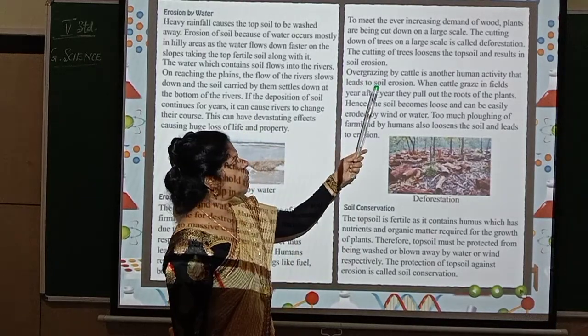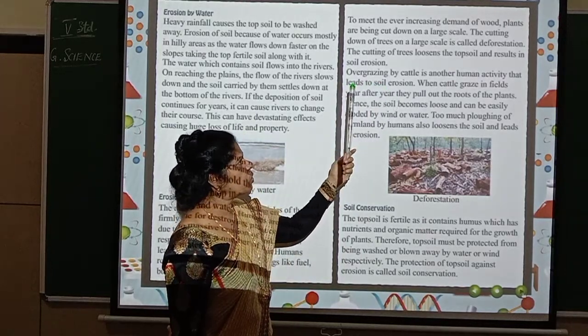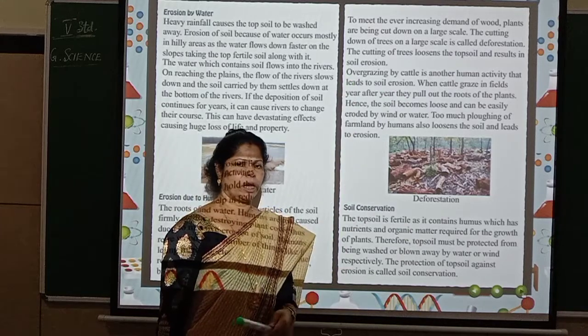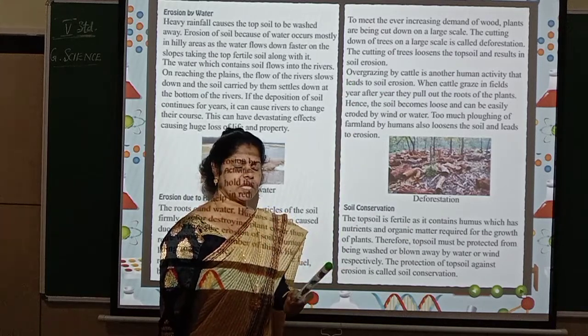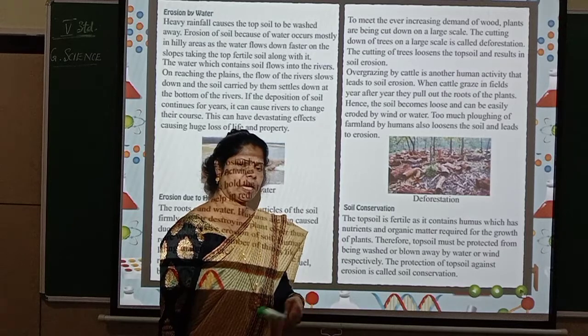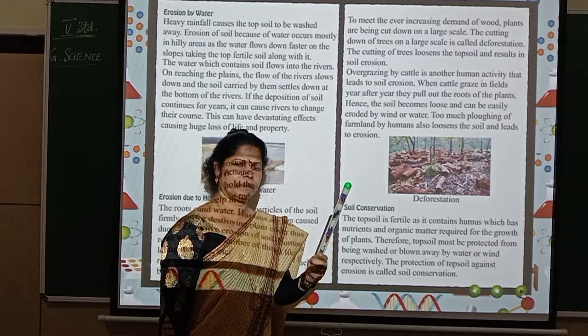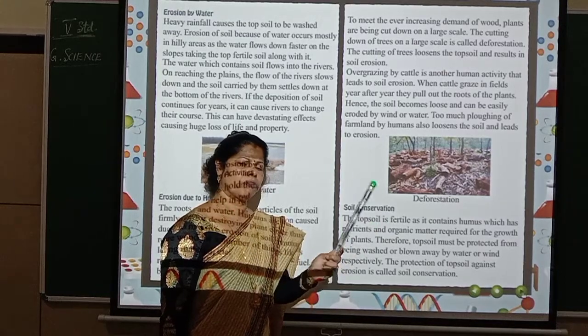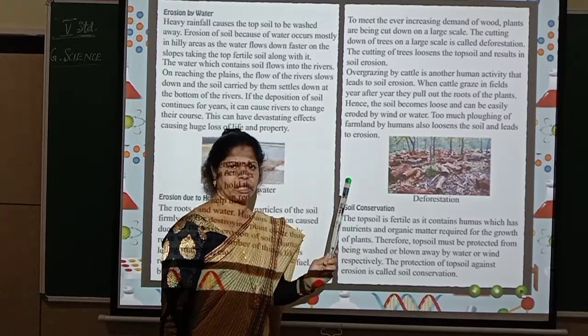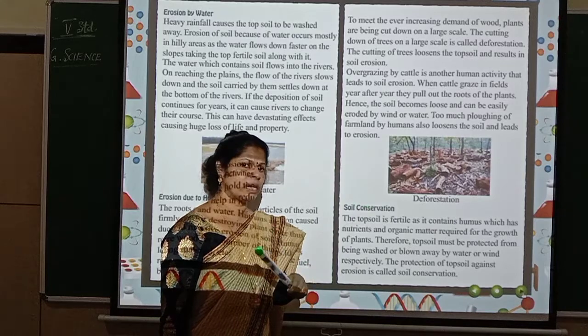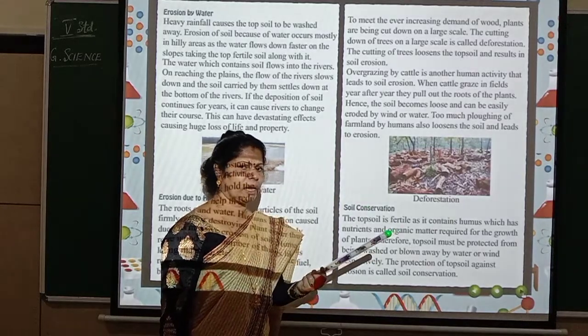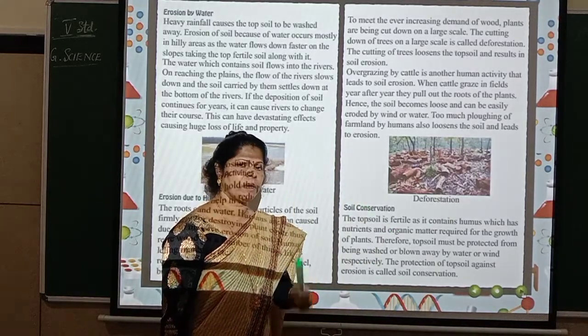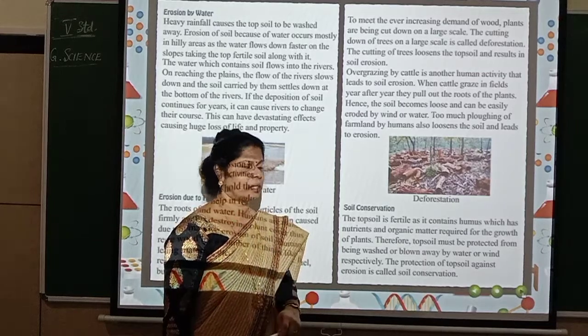The cutting of trees loosens the topsoil and results in soil erosion. So what happens if the trees are cut down? Then automatically the topsoil will become loose. Once the soil becomes loose, wind blows, water flows, whatever it is, what happens? It will be washed away. So this washing away is called soil erosion. So who is responsible here? Human beings are responsible due to deforestation.